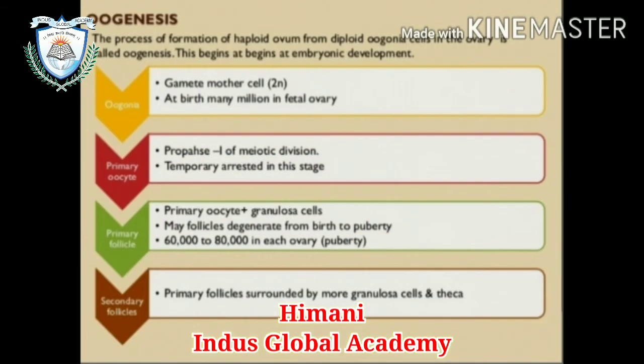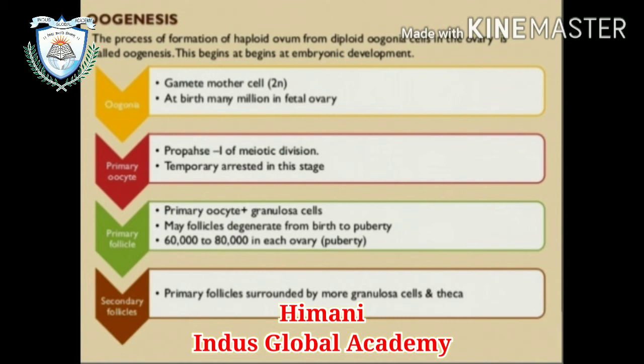Now, oogenesis. Oogenesis is the process of formation of a haploid ovum from diploid oogonia cells in the ovary. This process begins during embryonic development. During this stage, a couple of million gamete mother cells, or oogonia, are formed in the fetal ovary. No more oogonia are formed or added after birth.